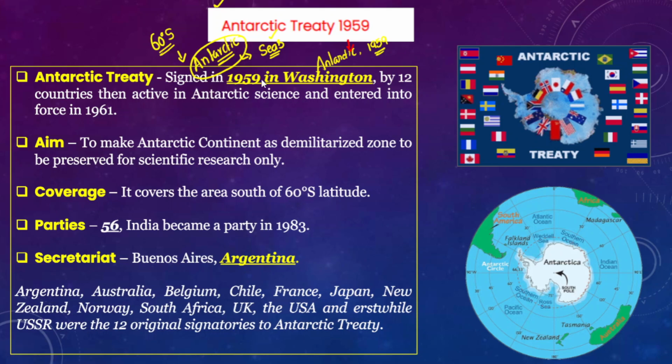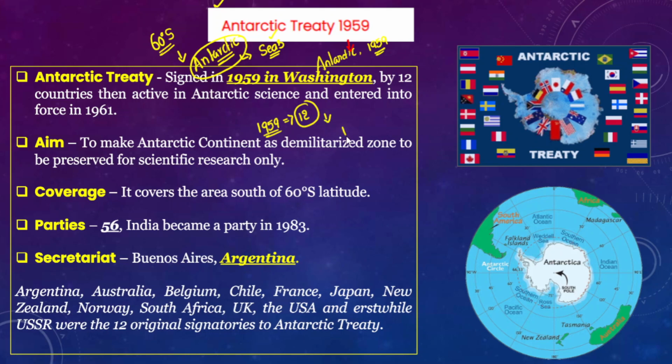The Antarctic Treaty was signed in the year 1959 in Washington, United States. Earlier, when it was signed, only 12 countries were part of it. It was signed only for scientific purposes.